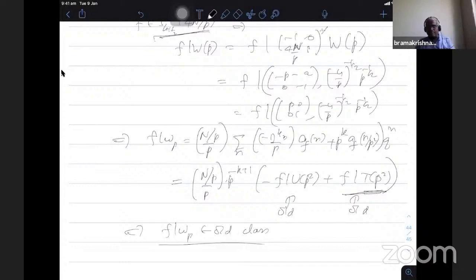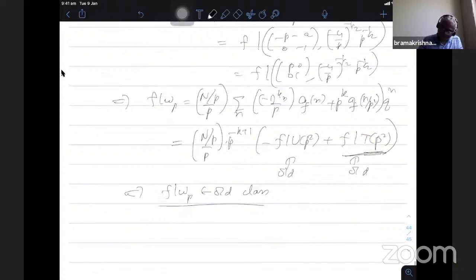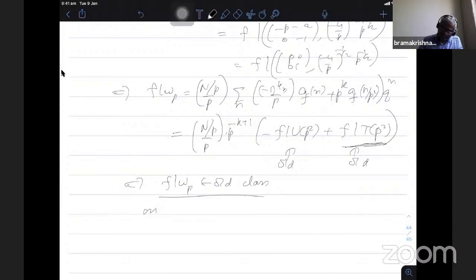That means start with the level 4n by P form, then if you apply WP, I get back again a form in level 4n by P and its duplication. Therefore, it is the old form in gamma 0 4n. So now applying WP again on both the sides and using the WP square as identity, we also see that UP square WP is an old form. So this implies on the new form space, tomorrow we'll see that on the new form space, we have UP square is minus P power k minus 1 WP.